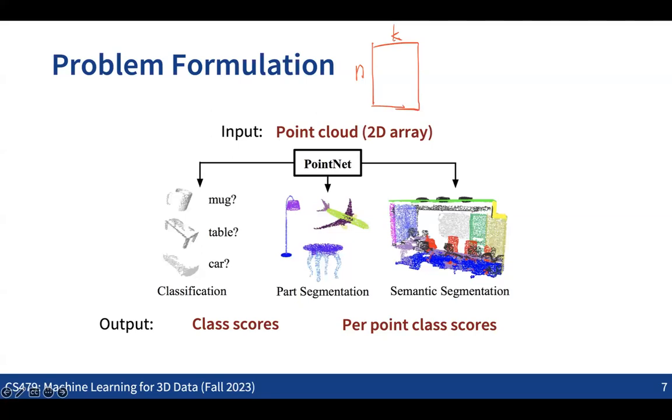We make two architectures: one giving global information for the entire point cloud, while the other gives us per point information.